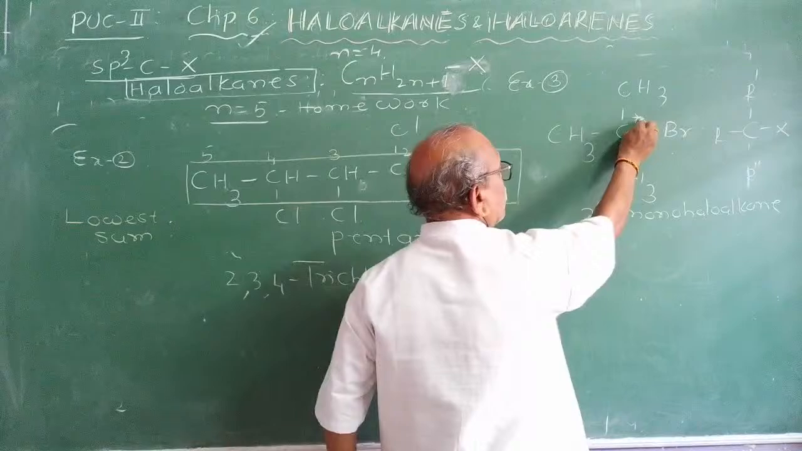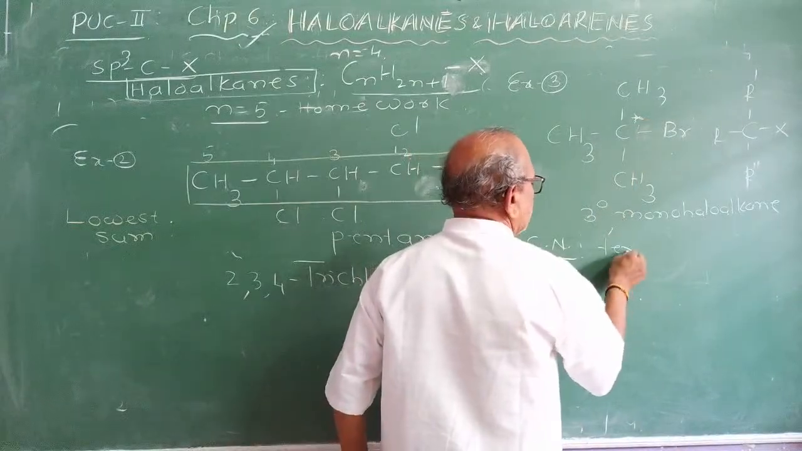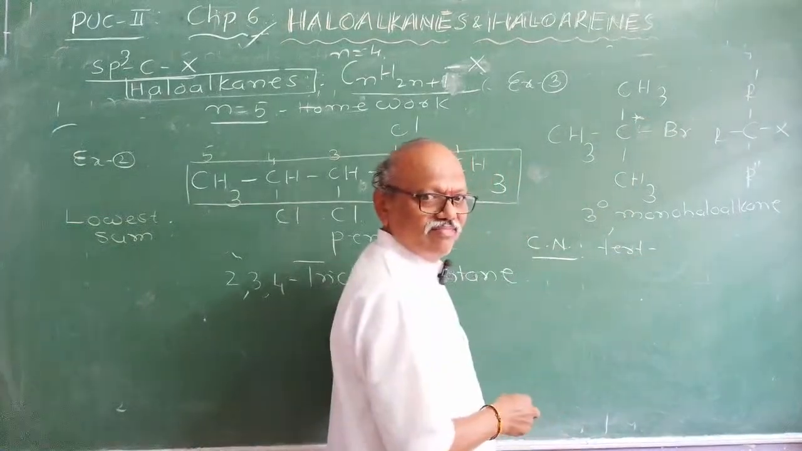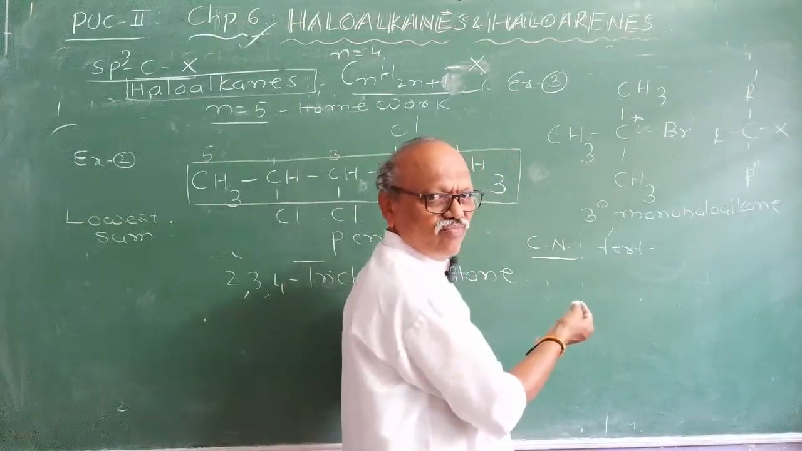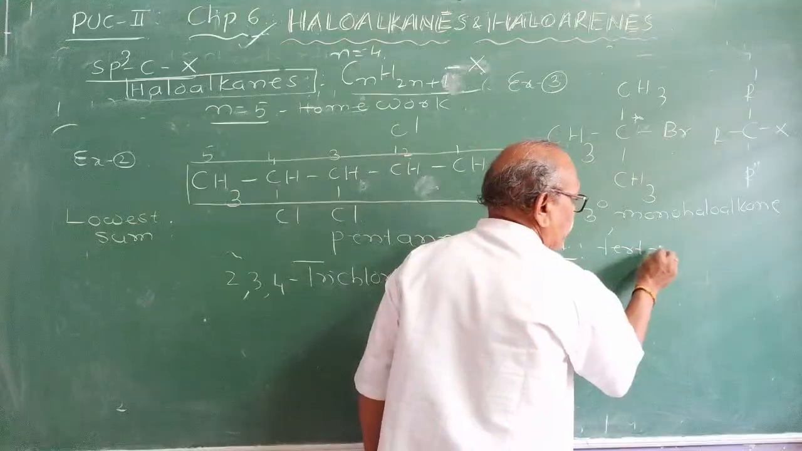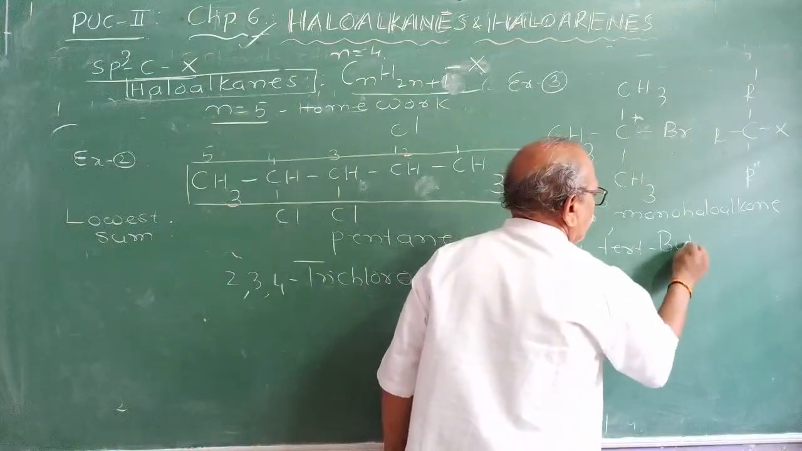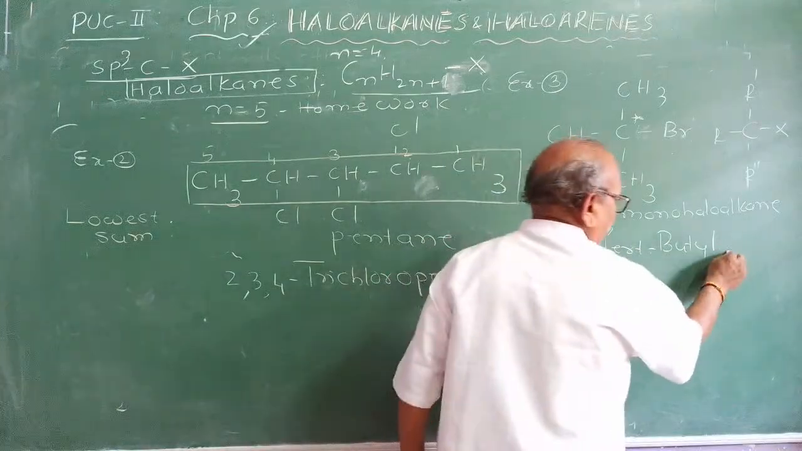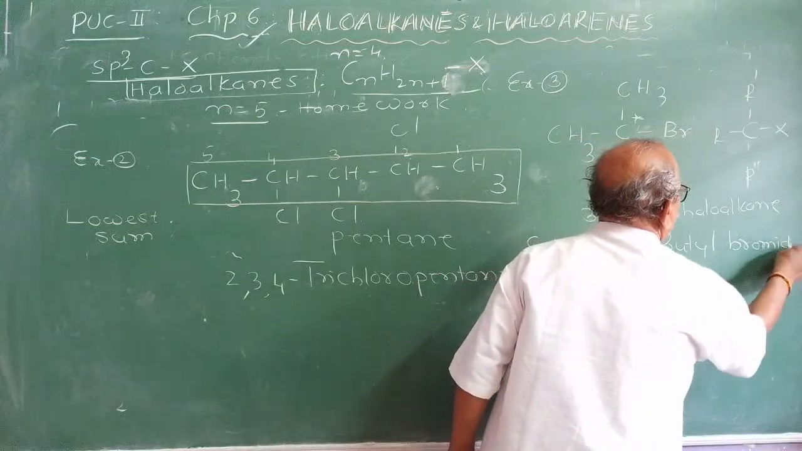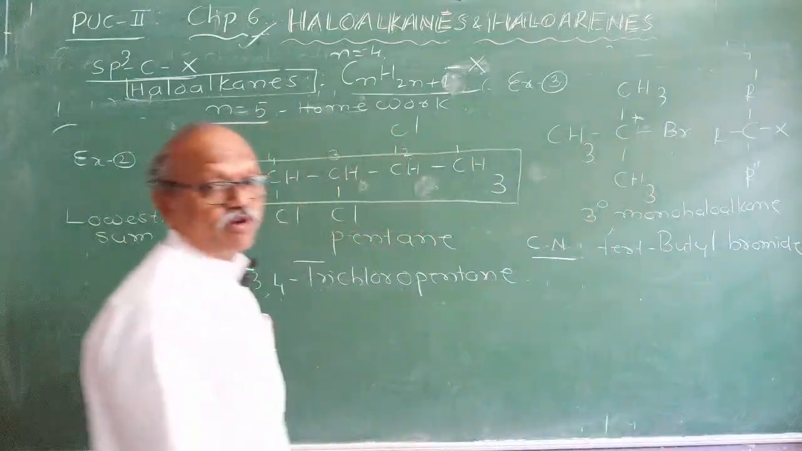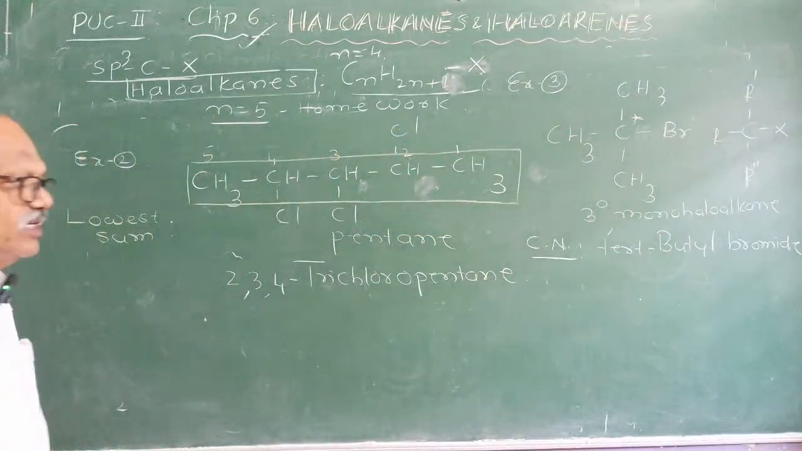This carbon atom is a tertiary, therefore it is called tert. Tert stands for tertiary. Sec is secondary. Write tert with a hyphen. The common name is tert-butyl bromide. This is the common name of it. Write the IUPAC name of it.